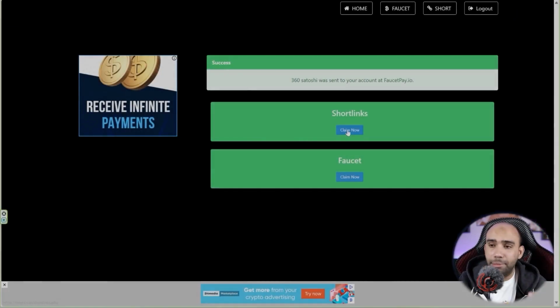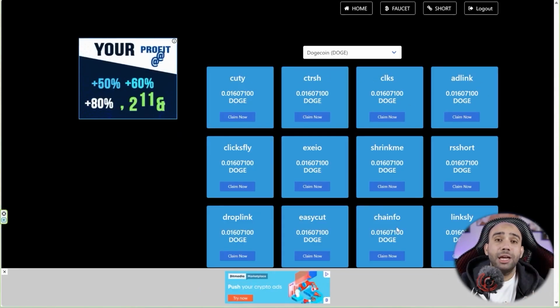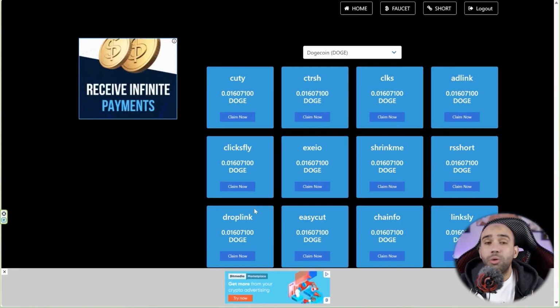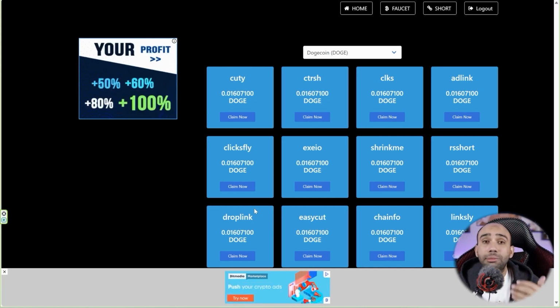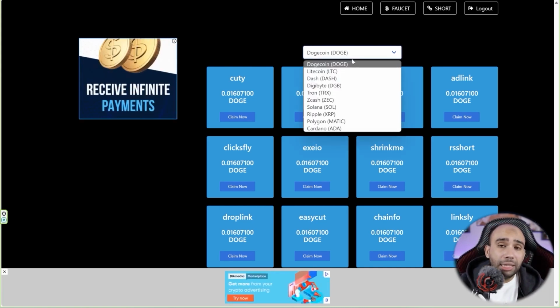You will find it here. What is the short links? Which is the data views through the short links. You take coins with it, and of course its value is greater than the Faust. The Faust will be a little easier, but the short link, because it has such a step, the profit from it will be more. Of course, from here you choose the currency. What you and I want, for example, we want the Solana coin.